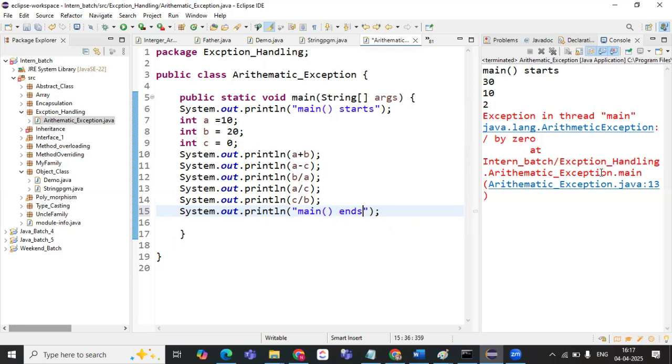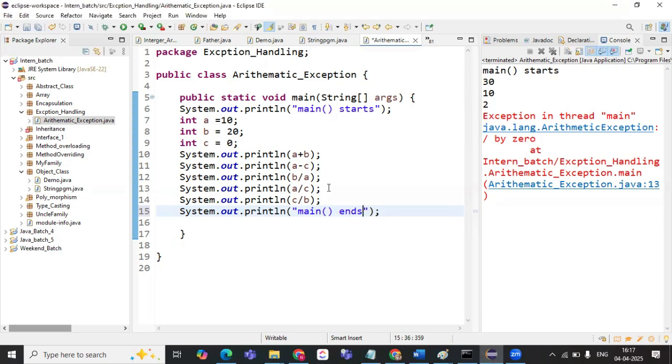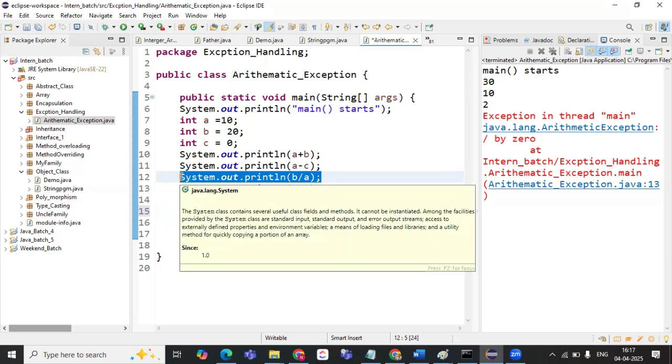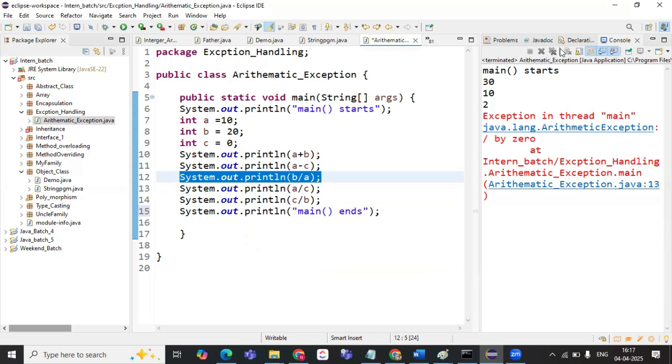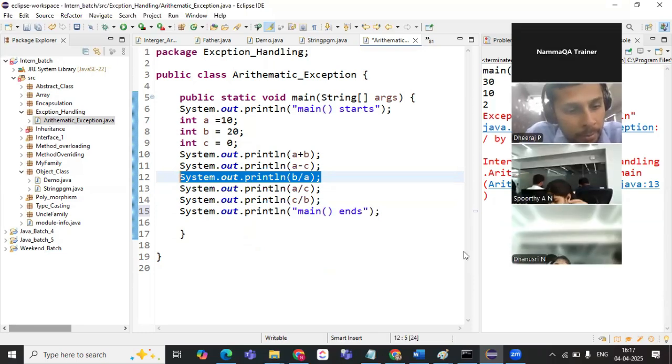We are getting this exception at which line? At the 13th line, it is saying. But it is not interrupting the execution up to this statement, right? The execution is going smoothly. Am I right? Are you understanding what I'm trying to explain? Yes, ma'am.